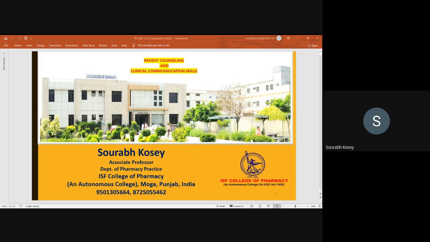If there is a sun, it means morning time. If there is a moon, it means night time. Likewise, you can use certain kinds of pictograms. With pictograms in the patient information leaflet, you can also use syllables. This is called counseling aids. Then there is consumer medicine information, CMI, or consumer product information, CPI. These are the packaging inserts that go inside the drug pack, for example with Soframycin cream, morphine, or iodine solution. Inside that is the consumer product information.